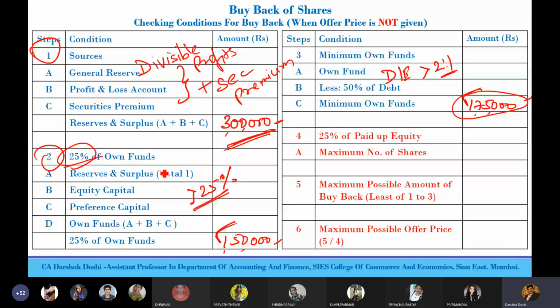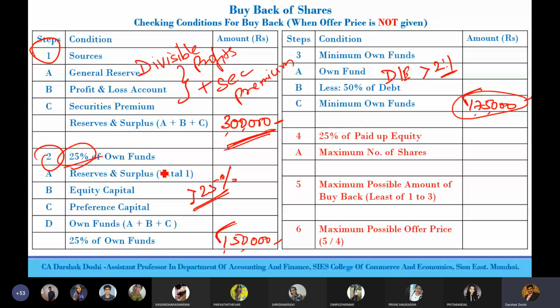And for condition 3, 1,75,000 buyback. To satisfy conditions 1, 2, and 3, all 3, can I say that if I take the least figure, 1,50,000, that will satisfy condition 1, condition 2, and condition 3? Condition 1 says not more than 3 lakhs.